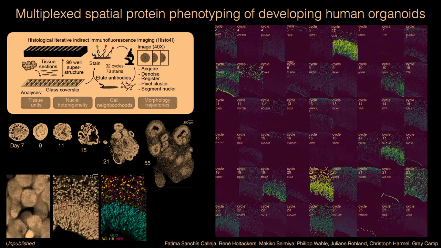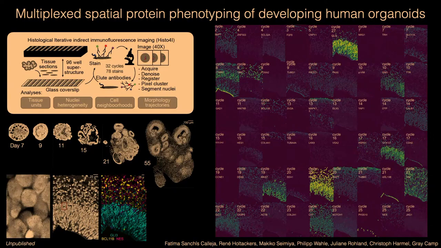4i was originally developed in Lukas Pelkmans' lab. This is actually a quite simple method. It is an immunohistochemical staining with primary and secondary antibodies, but instead of just doing that once and imaging, we are staining and we have the right buffer so that the antibodies are not cross-linking with the tissue, so that we can elute them again at the end and restain. So we do this in many cycles. In this case, 32 cycles, 78 stains.